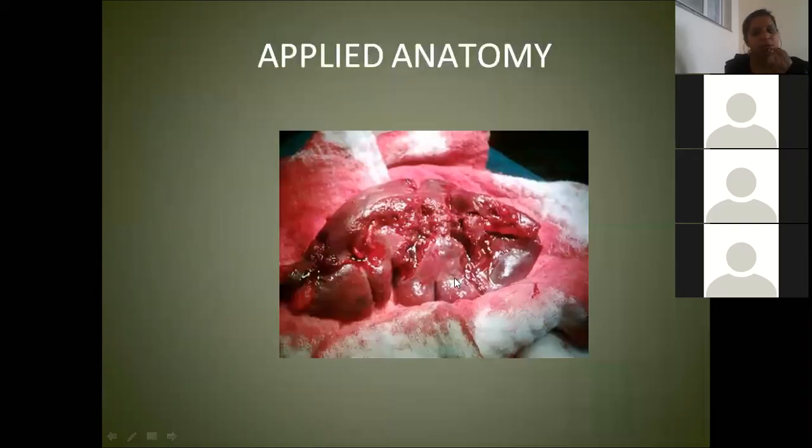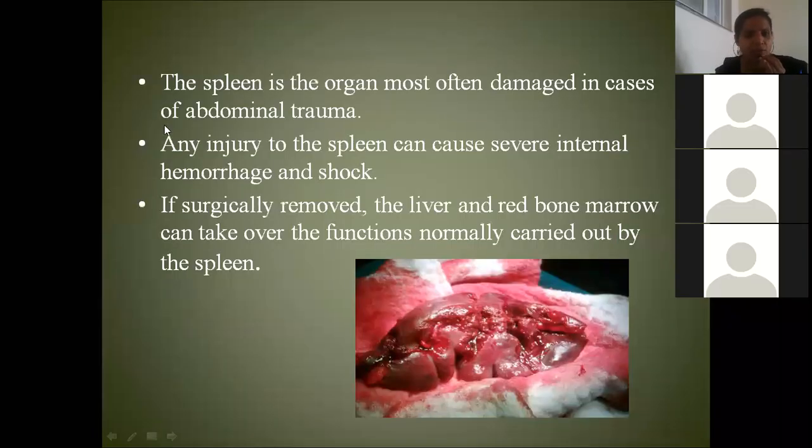Okay. Now, coming to the applied anatomy. Yesterday, one applied point, Himalata told us, the spleen will get enlarged in case of malaria. Splenomegaly. Now see, this picture is showing us a ruptured spleen. Such rich lymphoid tissue, it is rich in blood also. The spleen is called the reservoir of blood.